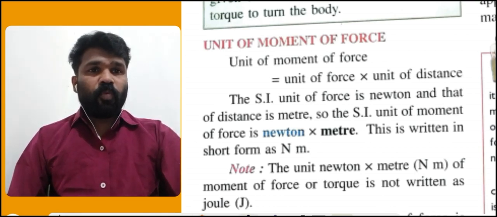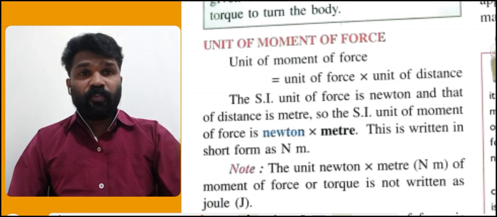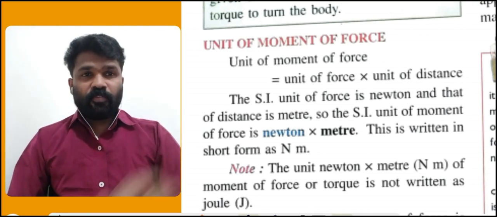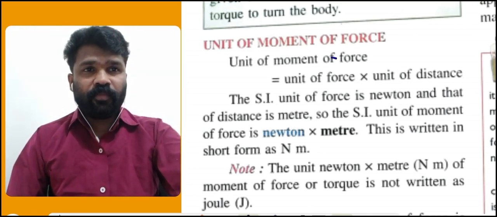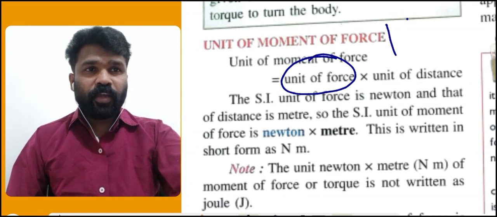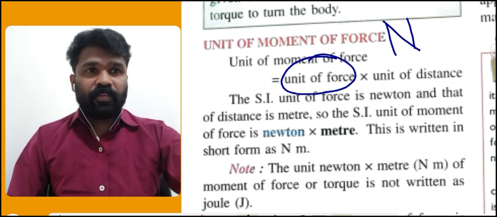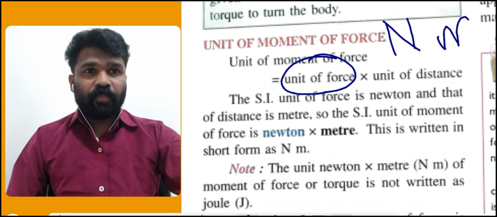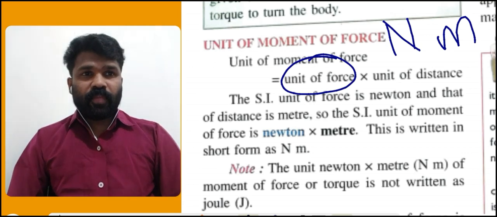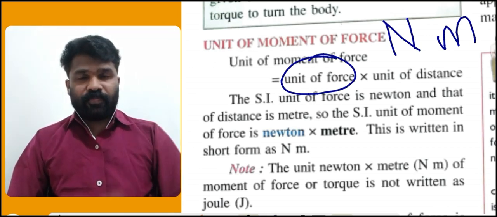So what is the SI unit of moment of force then? For the unit of force we write N for Newton, and m for meter, the SI unit of distance.